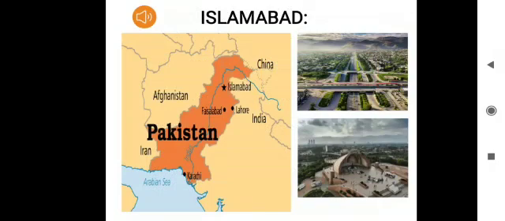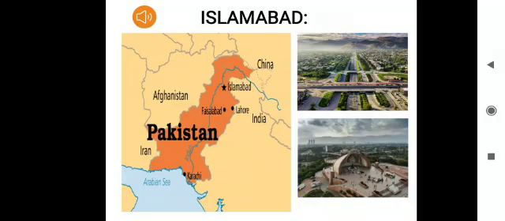Do you know what a capital is? The city where the government of a country, state or province is located is called a capital. Basically, a capital means the powerhouse of a country which holds the authorities. Islamabad is the capital of Pakistan. It was built in 1960 to become the new capital of Pakistan. The old capital of Pakistan was Karachi, which was the first ever capital of Pakistan.